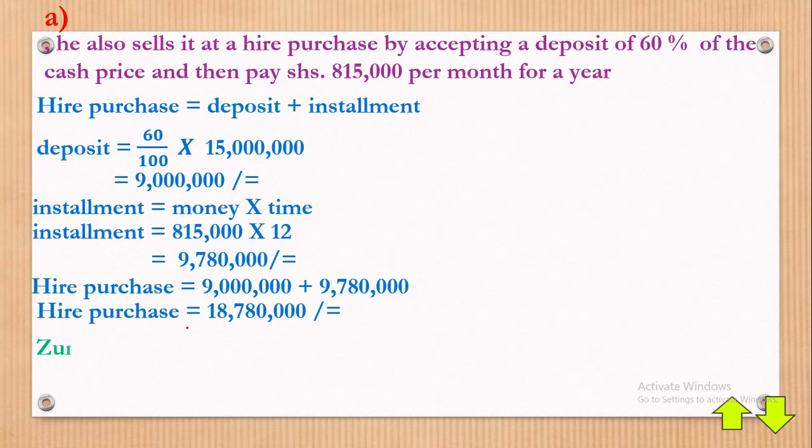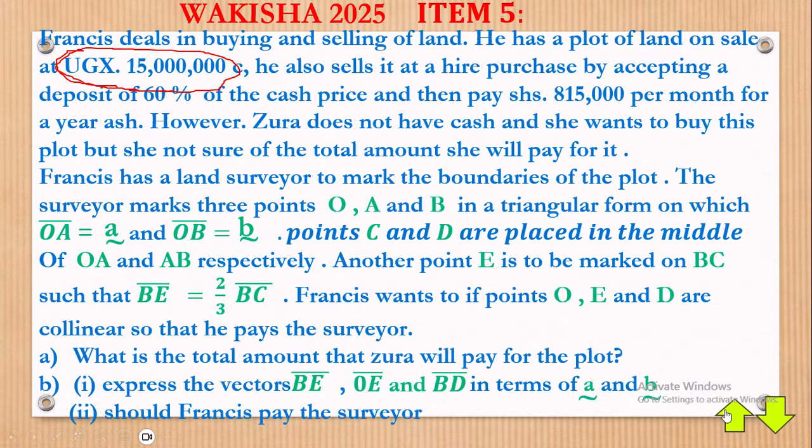So we have Zura will pay Uganda shillings 18,780,000 for the plot, and that marks the end of part A of Wakissha 2025. Let's go to part B. So they're saying part B. Remember number 1, they're saying